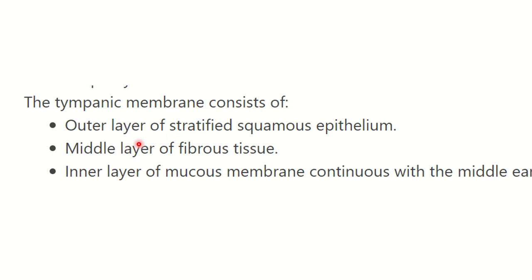The outer layer contains stratified squamous epithelium, because the outer layer is located at the area of the external auditory meatus, and its lining is the same lining of the external auditory meatus, which is stratified squamous epithelium. Then the middle layer is formed by fibrous tissue, and the inner layer is actually the layer of the middle ear cavity, which is mucous membrane. So the inner layer is mucous membrane, the outer layer is stratified squamous epithelium, and the middle layer is fibrous tissue.